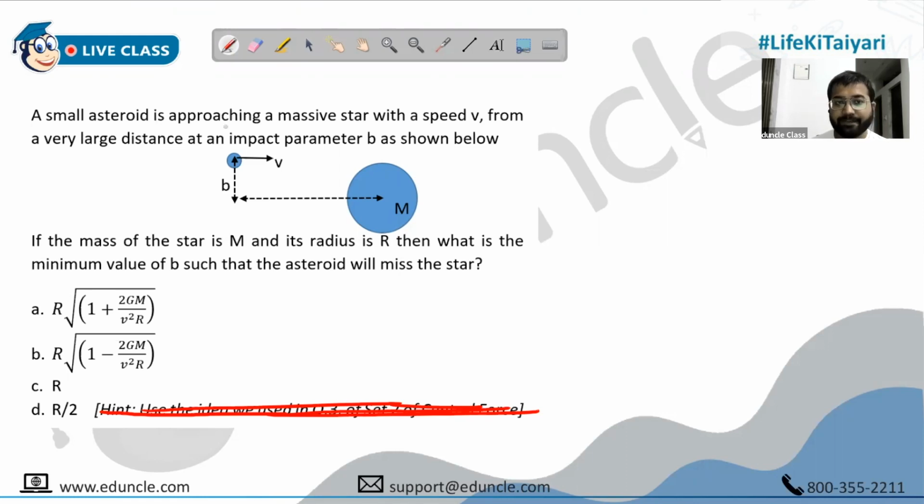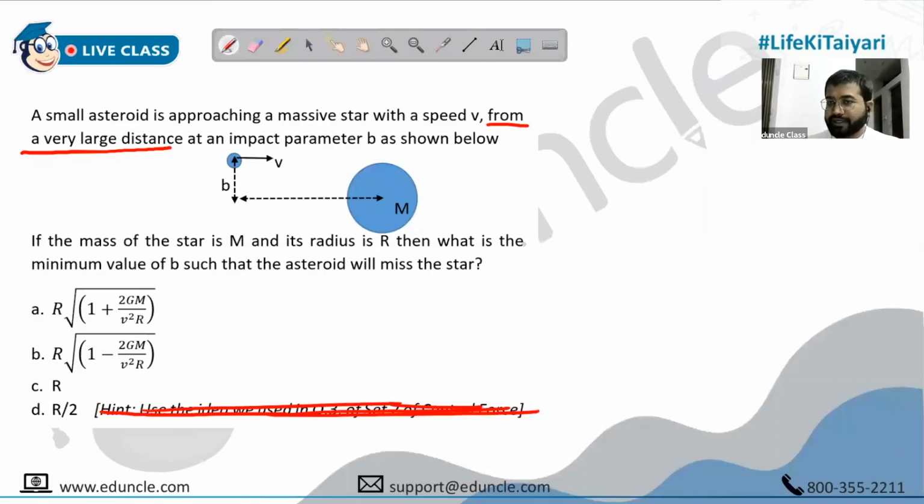First of all, a small asteroid is approaching a very massive star with a speed v from a very large distance. People, in physics, whenever they tell you a long wire, what is the meaning of it? You take it infinite. When you say a very large distance, you will take it infinite. Whenever you take a long wire, you take the infinite wire condition. For example, if I ask you to find the electric field of a long wire, it means they're asking you to consider an infinite wire, which is lambda upon 2 pi epsilon naught r. So the point is, long is related to infinity for us. So when they say it's at a very large distance, it means the distance was practically infinite.